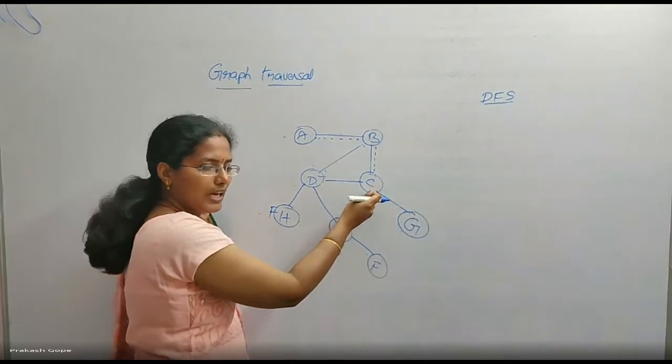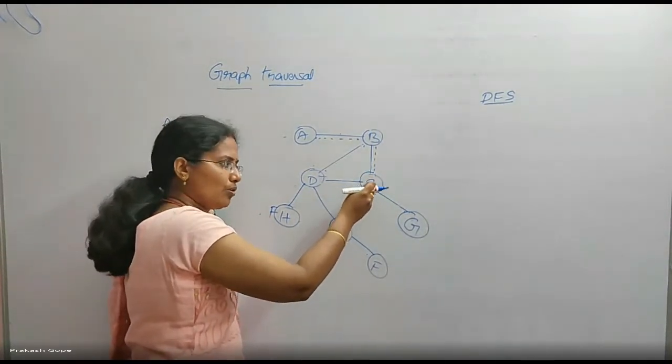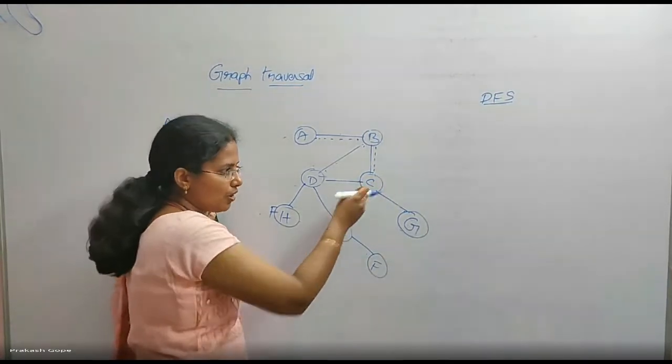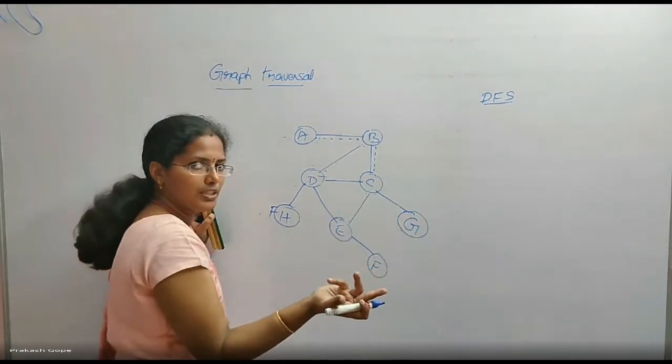Because I have already traveled to C, from C I should be able to go to further depth, to the further adjacents of C, if not visited. I can go towards E also and G also, anything is fine.